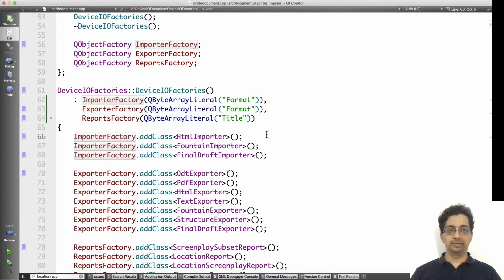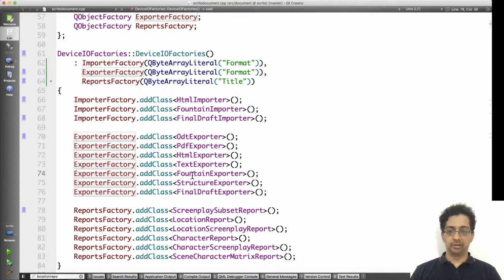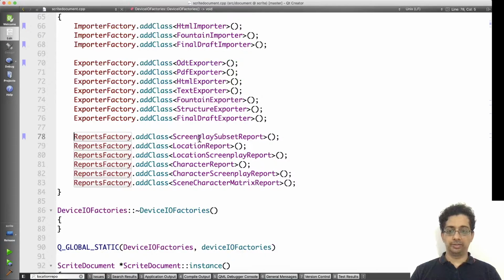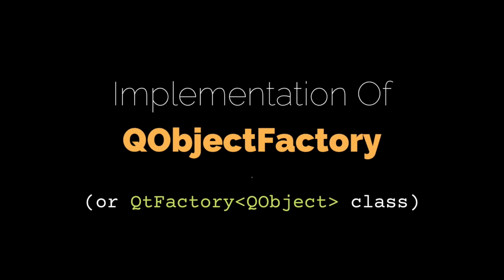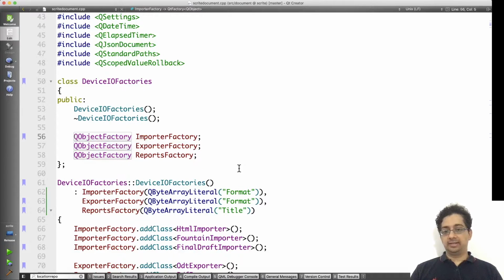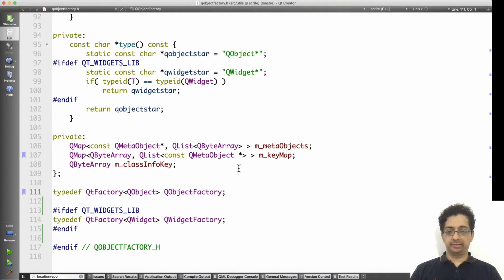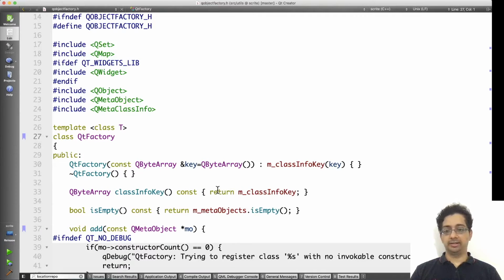So once we have initialized the various factories, we register classes with them. Here, we are registering all of the importer classes with the importer factory, all of the exporter classes with the exporter factory, all of the reports classes with the reports factory. The factory classes are instances of QObject factory. The QObject factory is a typedef. It creates an instance of a template class called QFactory. This is what the QFactory class looks like.